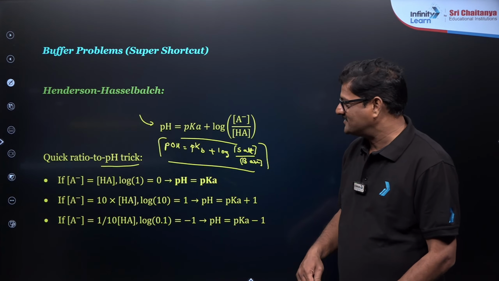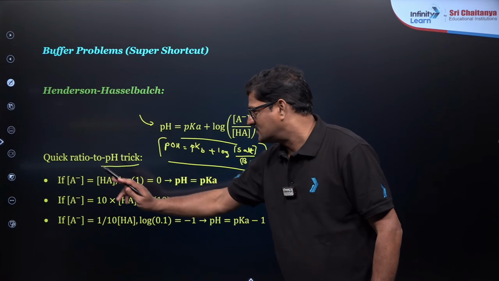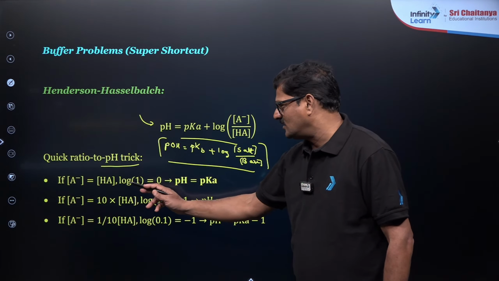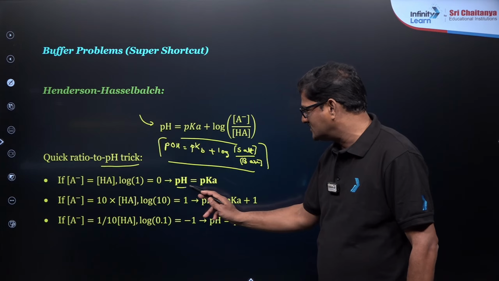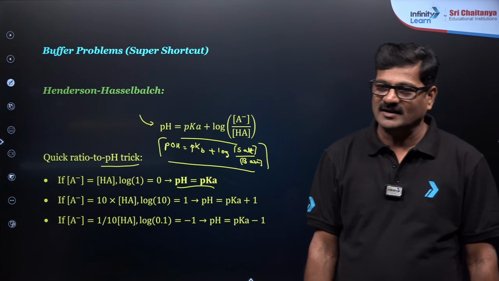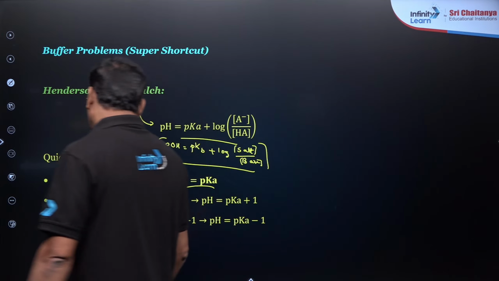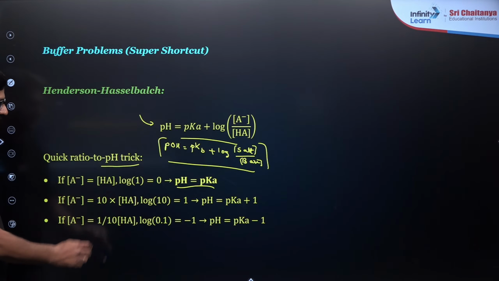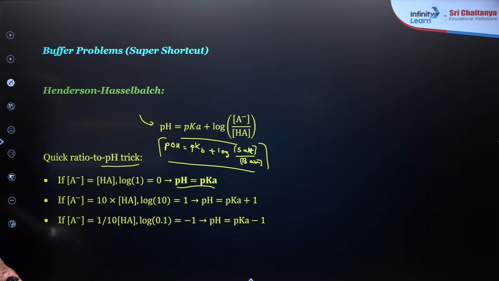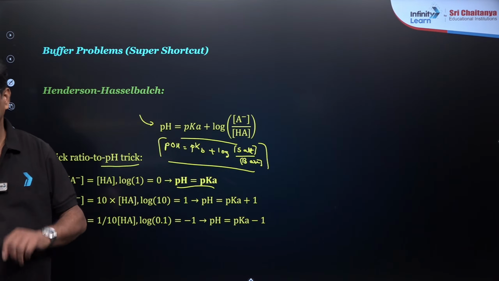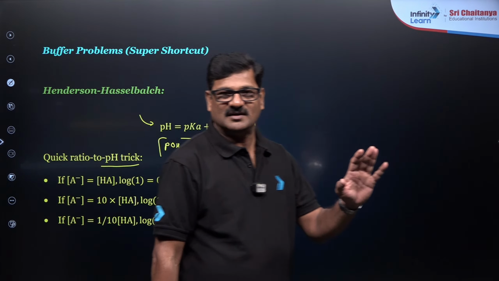Without calculating, I can say if the salt concentration is equal to acid concentration, simply you can say log 1 is equal to 0, so pH is equal to pKa. pH will be given in the problem. Are you getting or not? If the concentration of salt is 10 times the concentration of acid, then pH is equal to pKa plus 1, right?